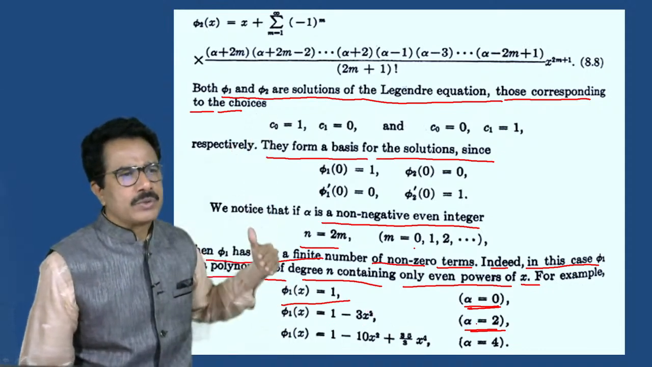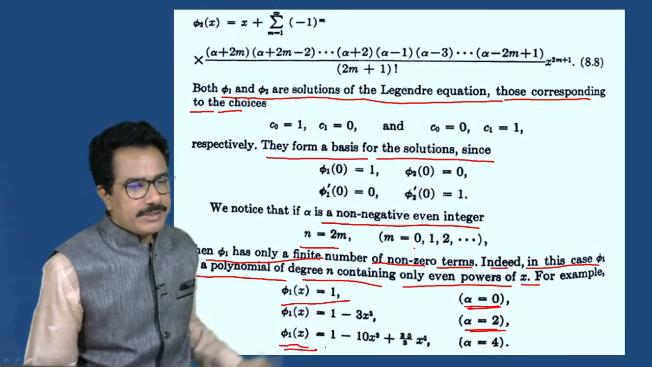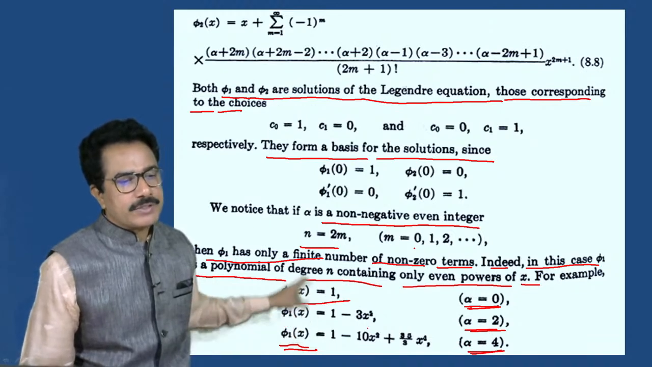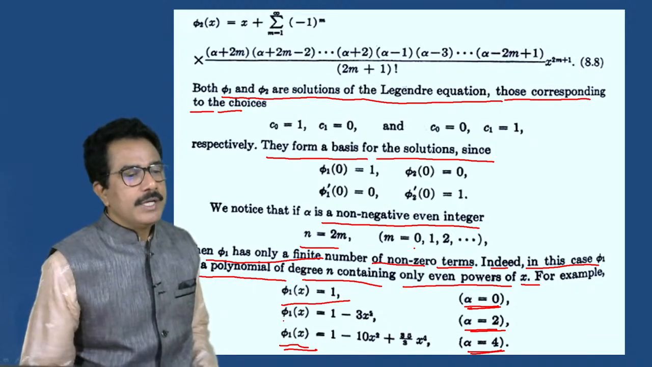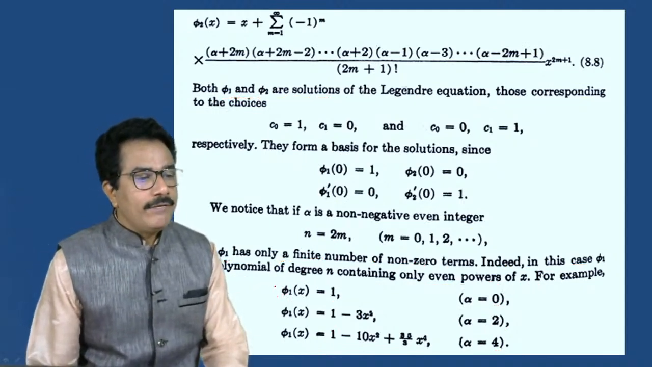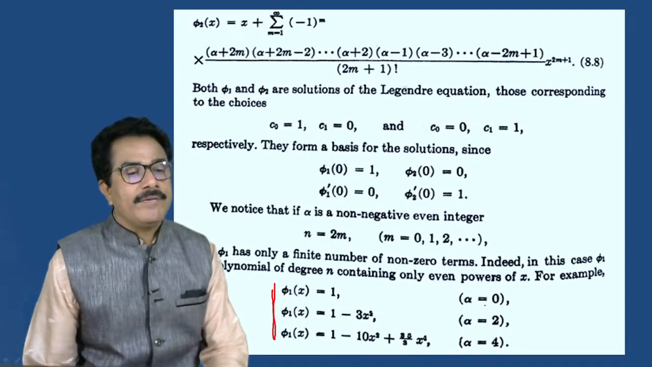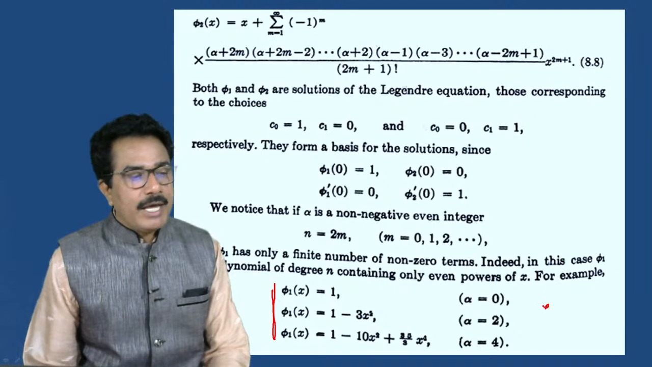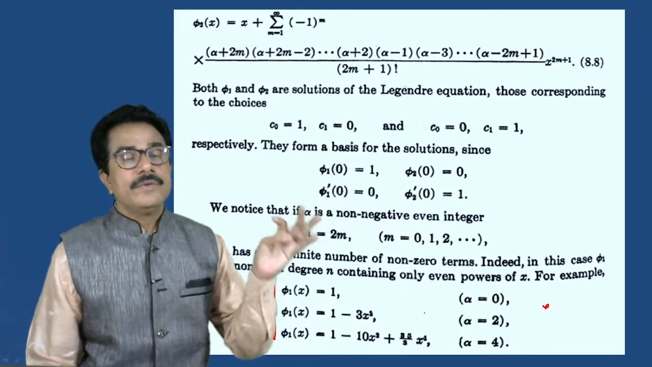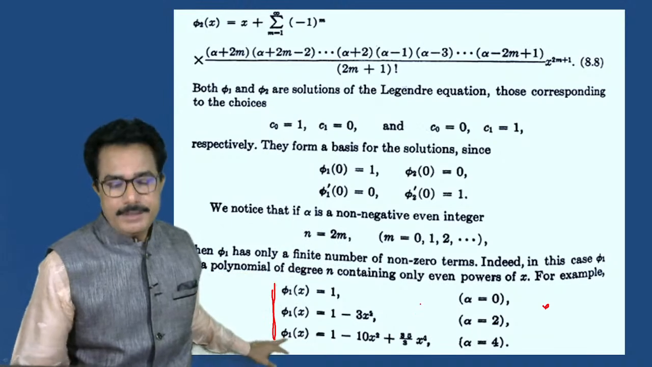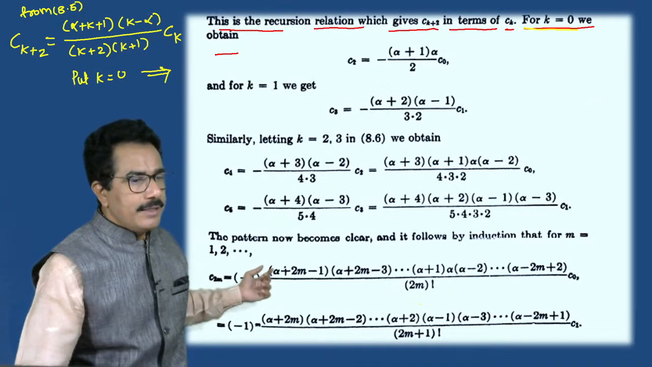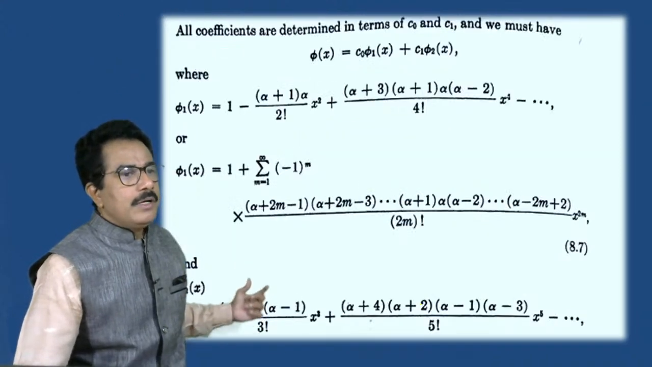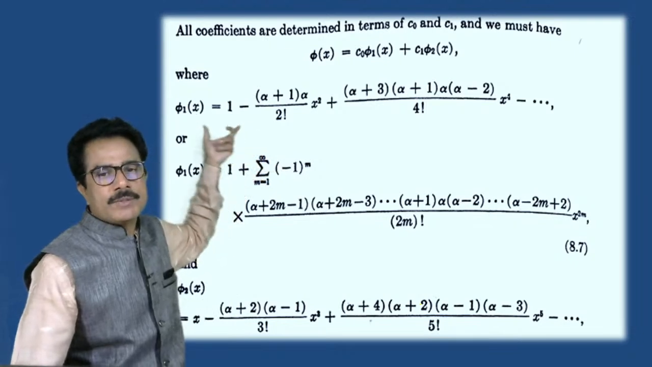Put alpha is equal to 2 in that equation, and if we put alpha is equal to 4, then we get 1 minus 10x square plus 35x raised to 4. These are the values of phi1. If we put alpha from 0 to 4, this is for even alpha, then we get phi1. But see this, phi1 can be obtained from this relation.